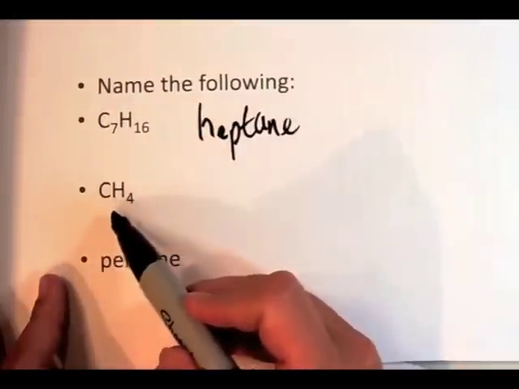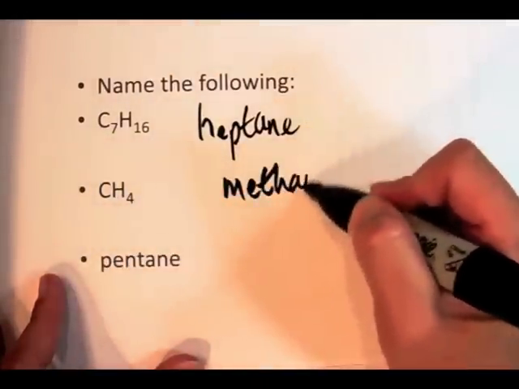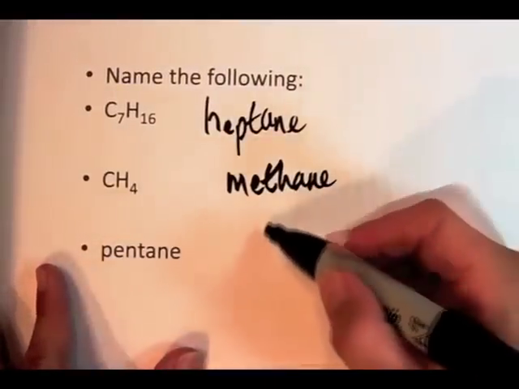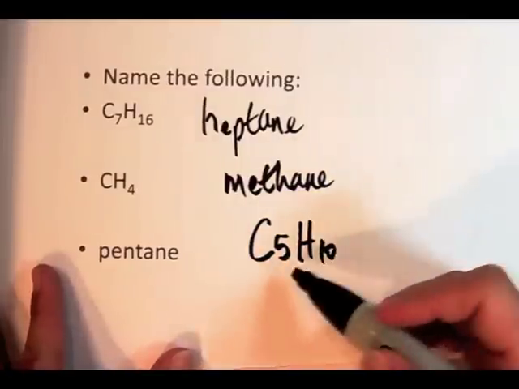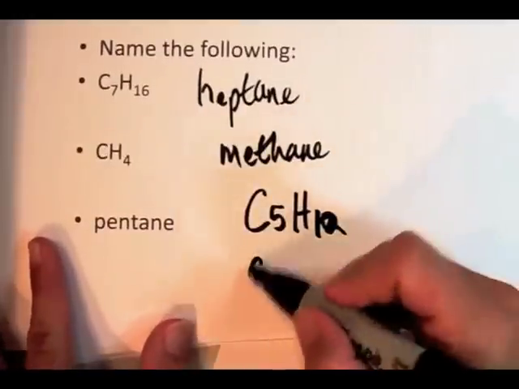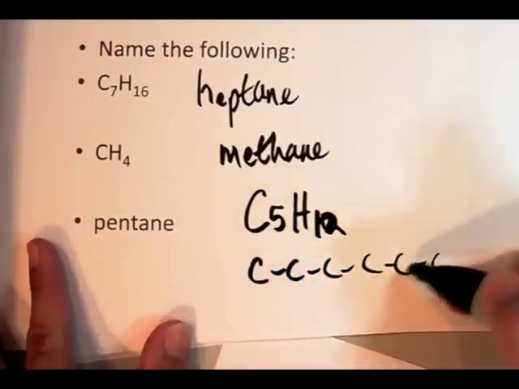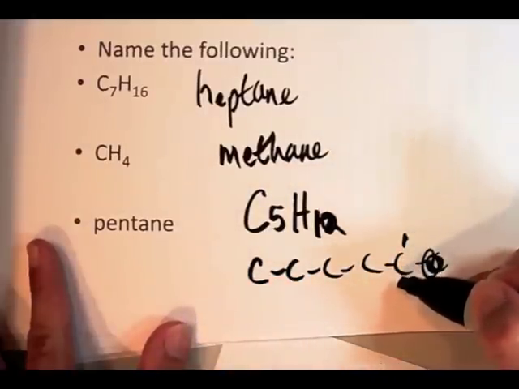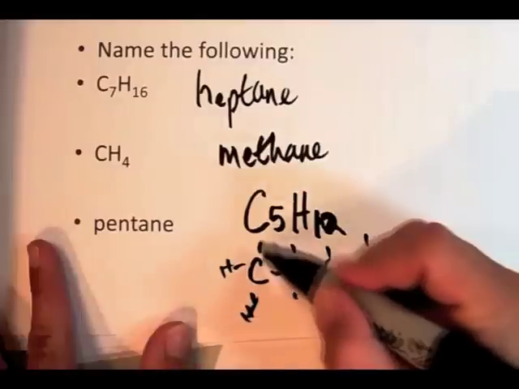There's 1 carbon. It's saturated with hydrogens. You've memorized that's methane. And then looking at this one, pent means 5. That's telling you there are 5 carbons. So the formula there is C5H12. How do you know how many hydrogens there are? You can draw it out and see how many hydrogens you have to put on the chain. There's 5 carbons. To get it to be saturated with hydrogens, just count them up. Put a hydrogen in each bond, and you'll come up with 12.